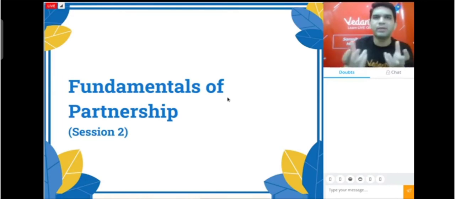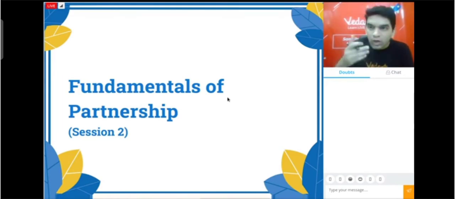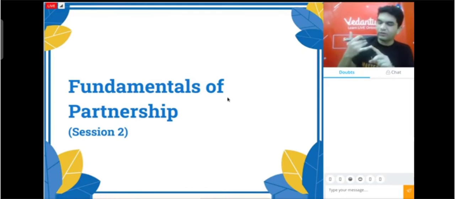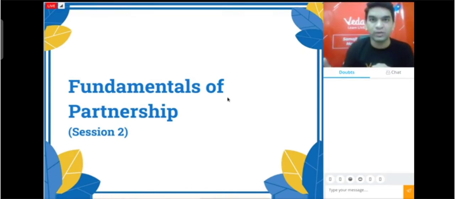And generally this net profit belongs to whom? To partners, correct? So whatever amounts we have to give to partners, like if we want to pay salary to them, if we want to pay commission to them, if we want to pay any other remuneration to them, remuneration is the return for what they are doing, the activity. Or I want to pay interest on capital to partners because they have given us capital, or I have to get interest on drawings from partners. So all these amounts are known as appropriations.